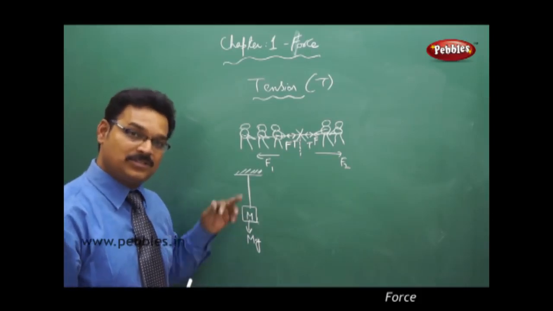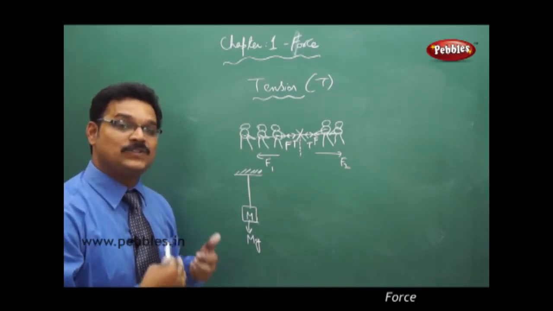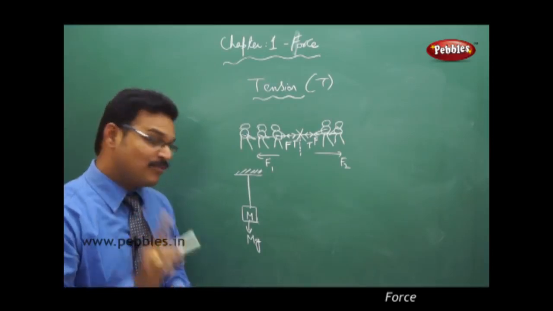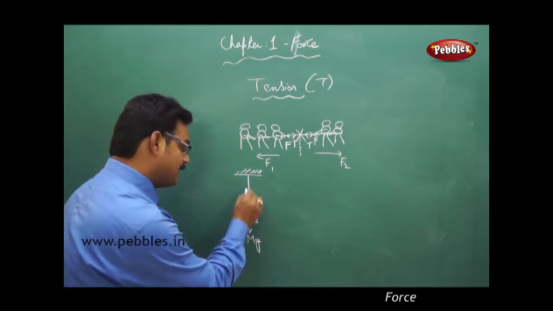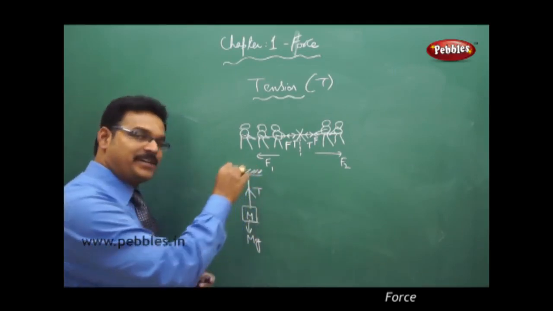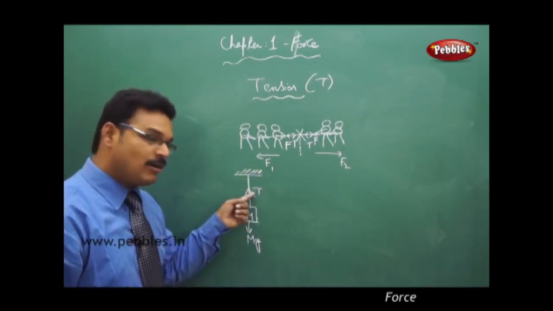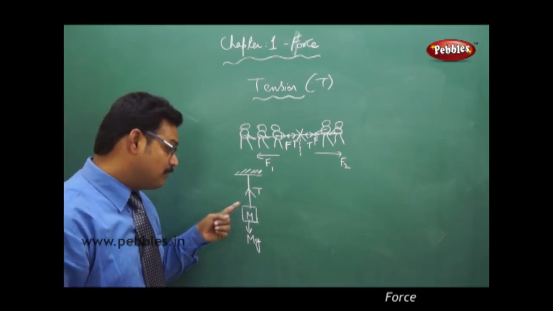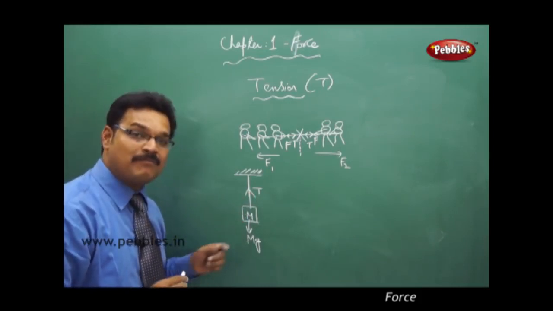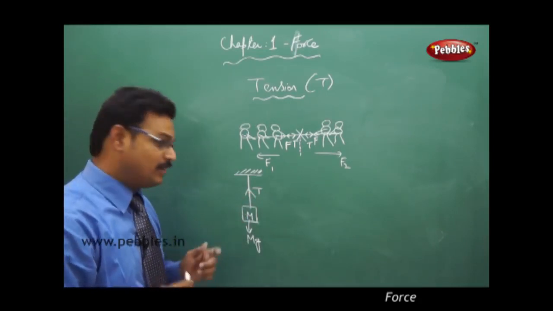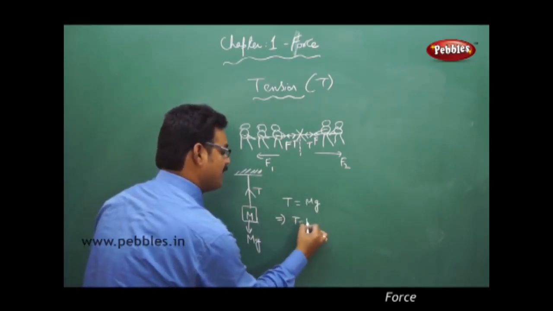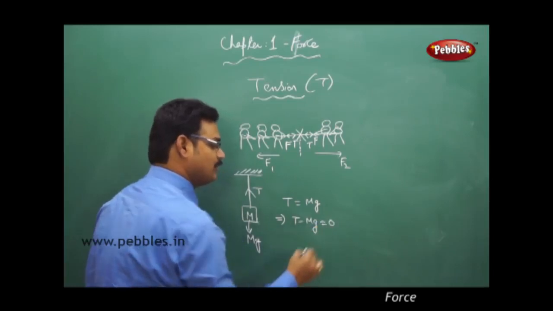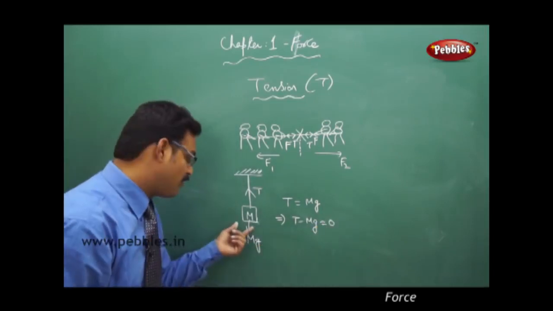Exactly correct. The string is supporting, but inside the string, the tension is supporting that weight. And how is it supporting? By acting in the opposite direction, and it cancels the mg force. Therefore, T equal to mg implies T minus mg equal to 0. So the net force acting on the box is 0.